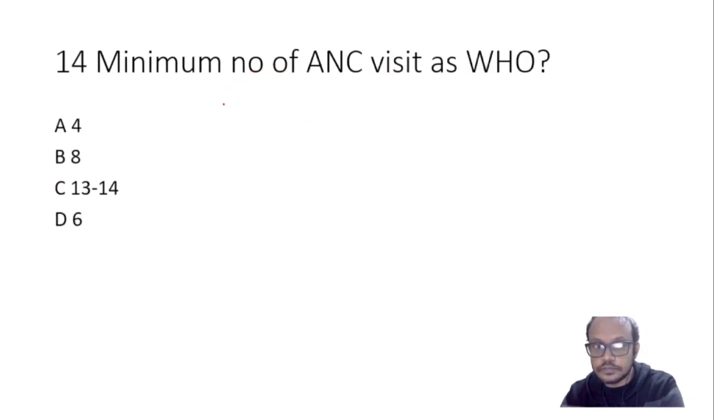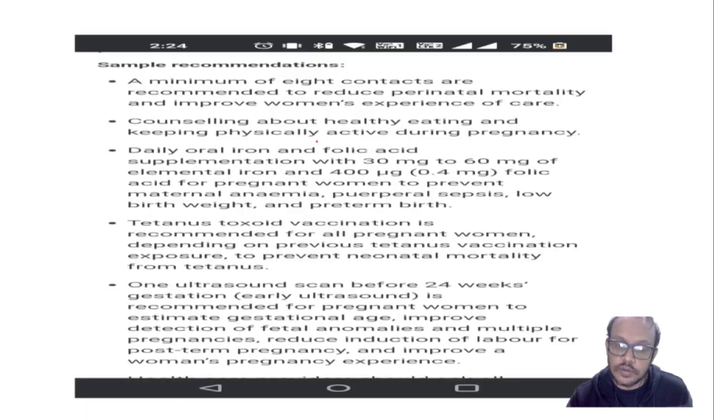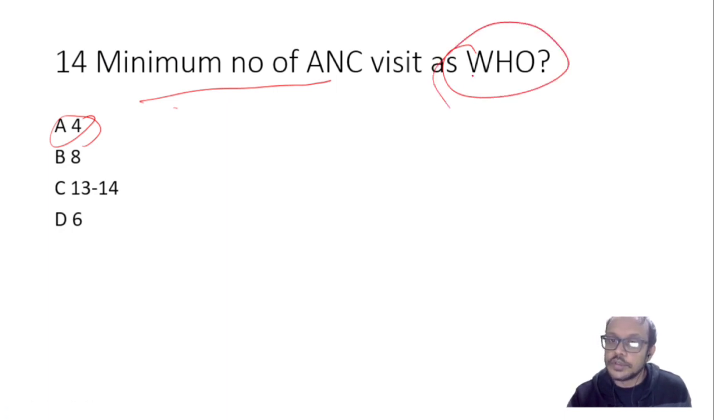Okay, minimum number of ANC visits as per WHO. For the minimum number of ANC visits, most people say it is 4, but here is a catch, it is asked about the WHO. So WHO recommendations are different from that. This 4 is for Government of India. Government of India says minimum number of ANC visits should be 4. But WHO says it is 8.